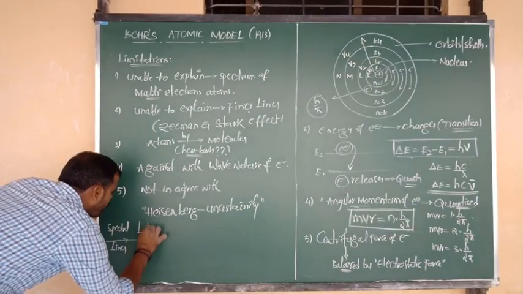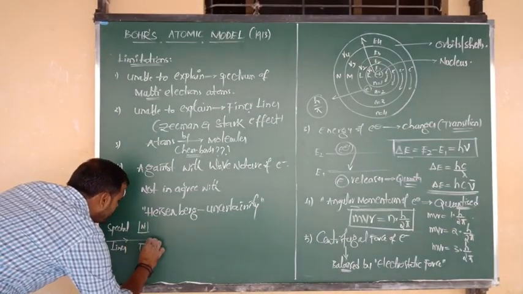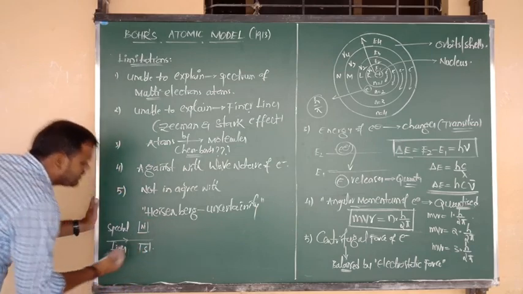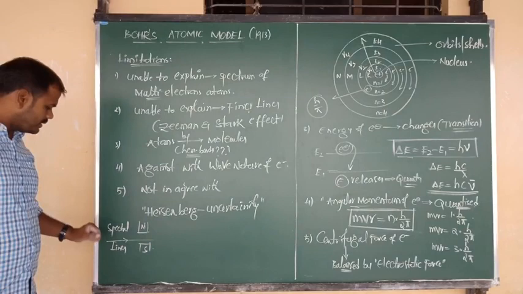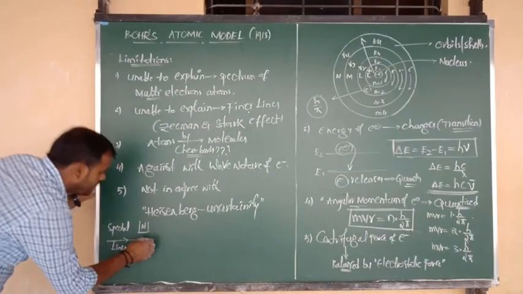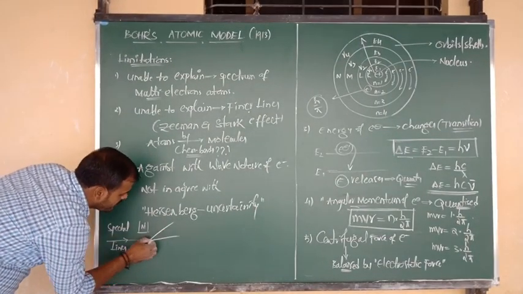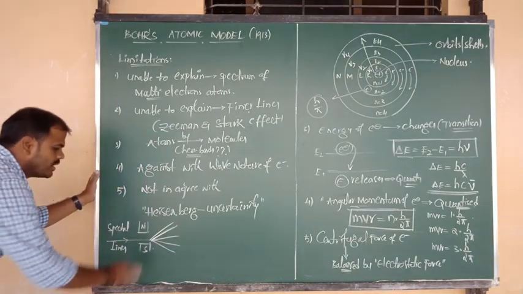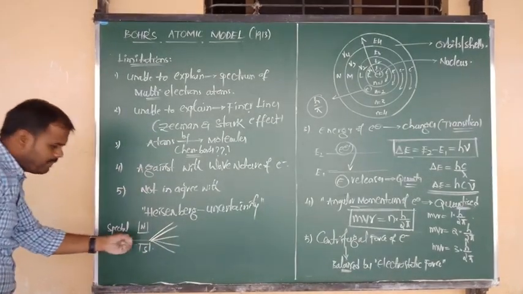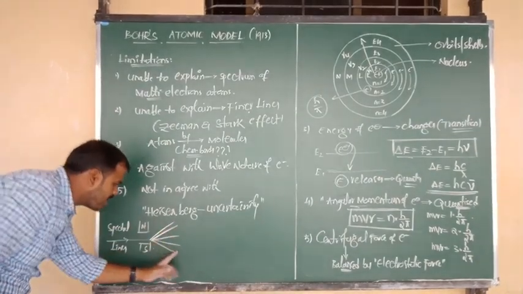One side I keep the N pole and the other side the S pole. In the presence of the magnetic field, the spectral line will be split into a number of lines, a bunch of lines.